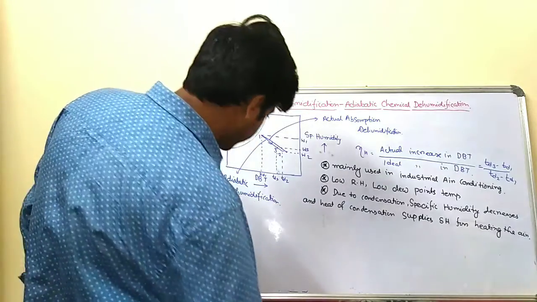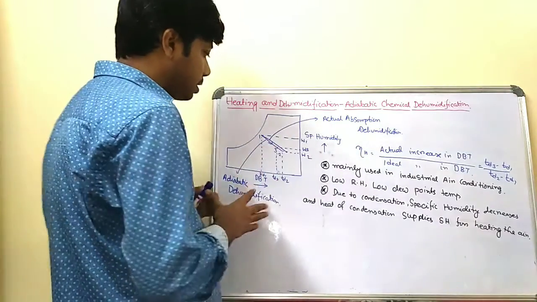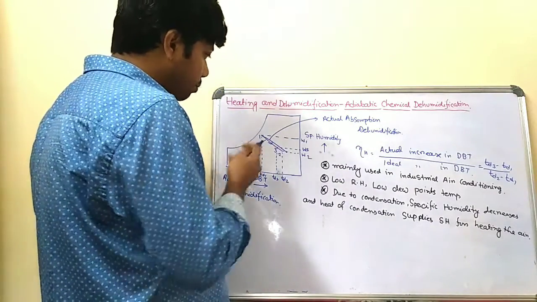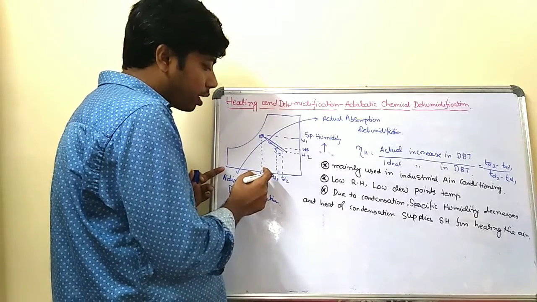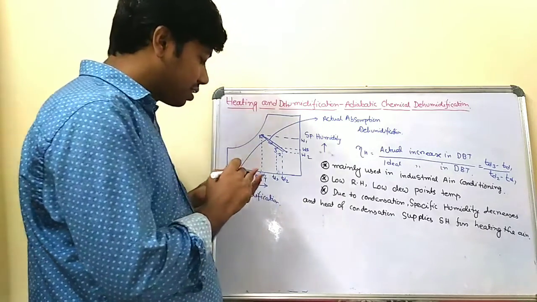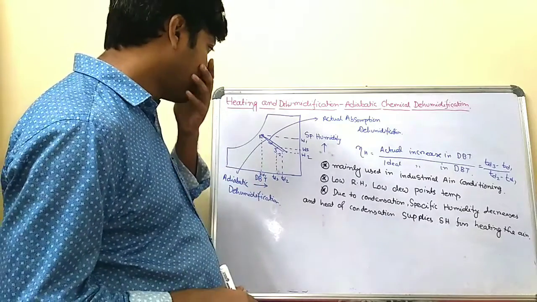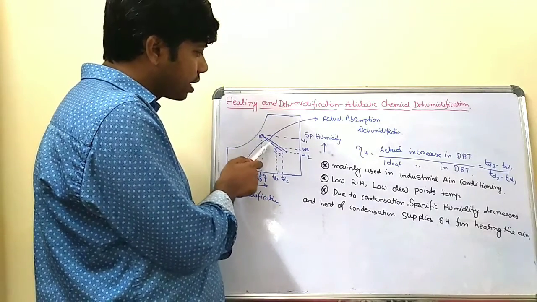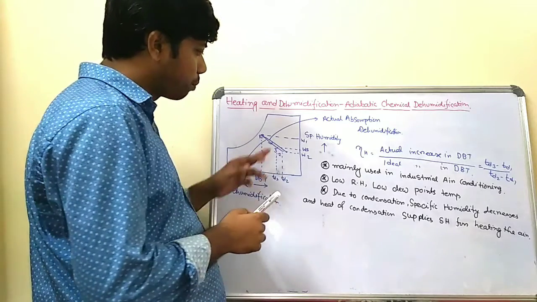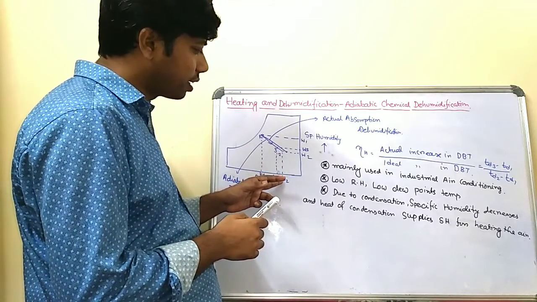Now, this is the psychrometric chart. Suppose this is the entering point of the air, with the dry bulb temperature TD1. When it is heated and reaches that particular point 2, the temperature is TD2.